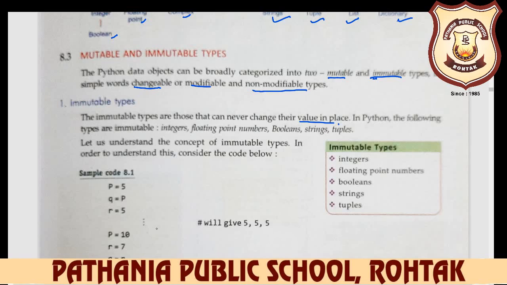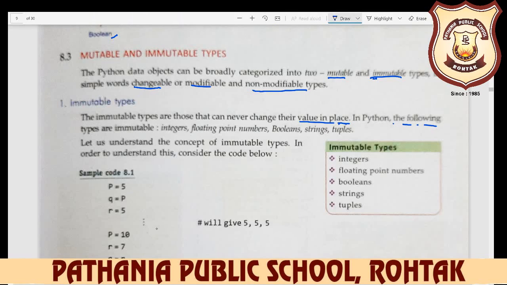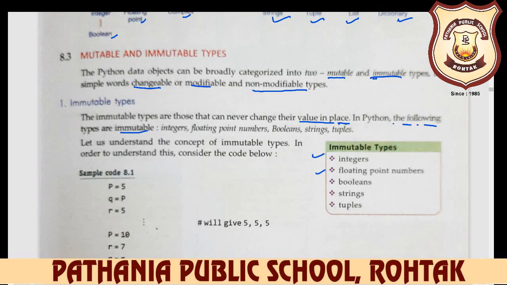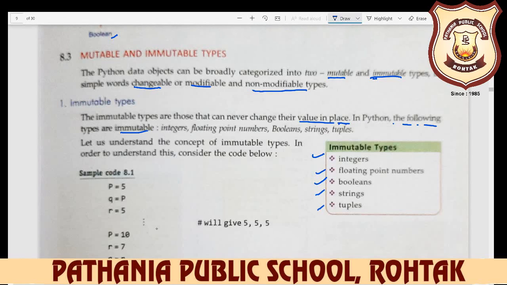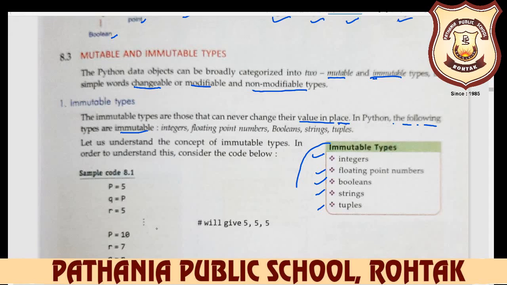Place means an address in a particular space. In Python, the following types are immutable: integer, floating, boolean, string, and tuple. Immutable means not modifiable, non-changeable types.